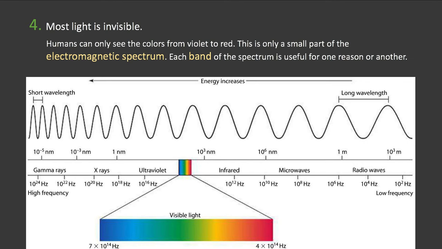Those are things we can't see, but they're the same basic thing as the light that we can see, electromagnetic waves. And so we call all of the possible electromagnetic waves the electromagnetic spectrum, and then we think about it in these bands, these ranges of wavelengths. So let's look at the picture here. We have short wavelengths on the left, long wavelengths on the right. Short wavelengths are large energy. So high energy to low energy, short wavelength to long wavelength. The wavelengths we will think of in terms of nanometers typically.